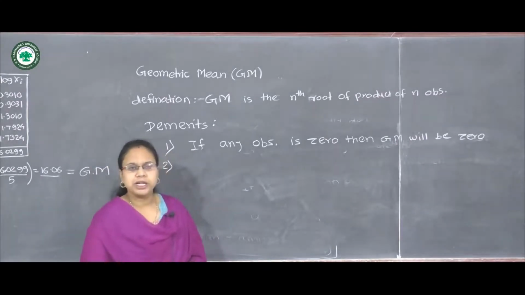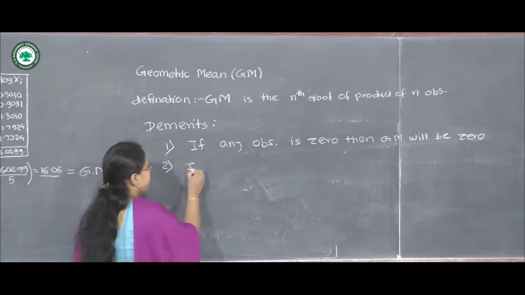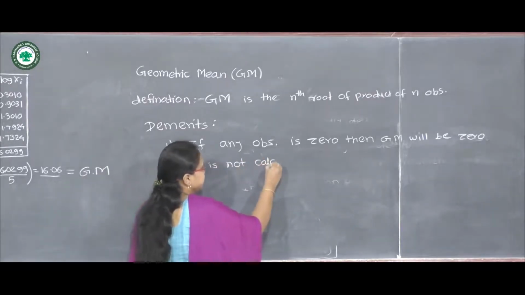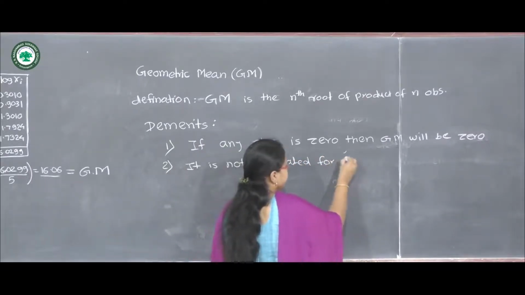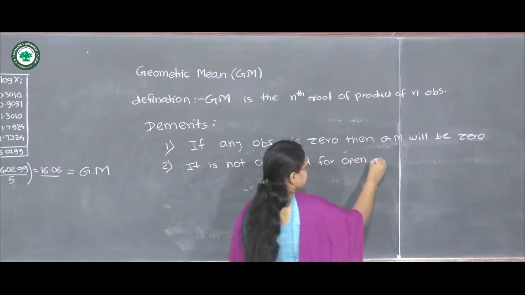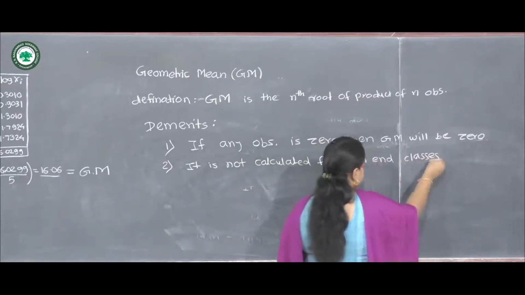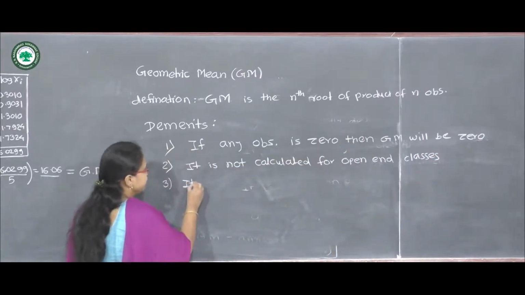Then the next drawback is it cannot be calculated for open-end classes. Then it cannot be shown graphically.